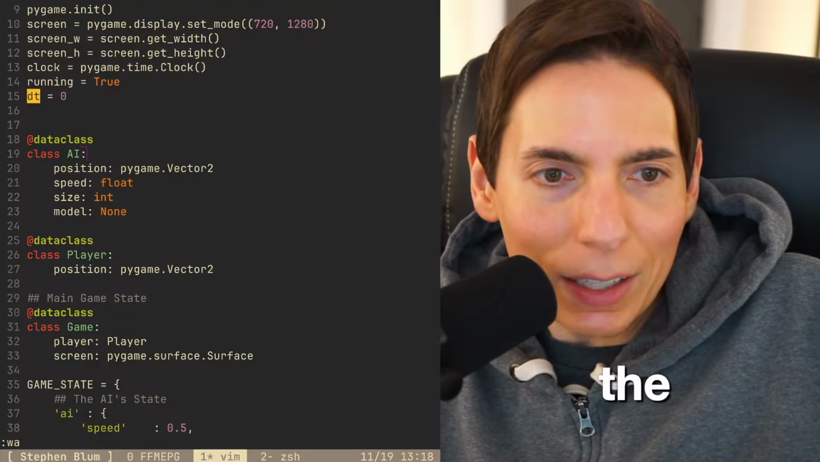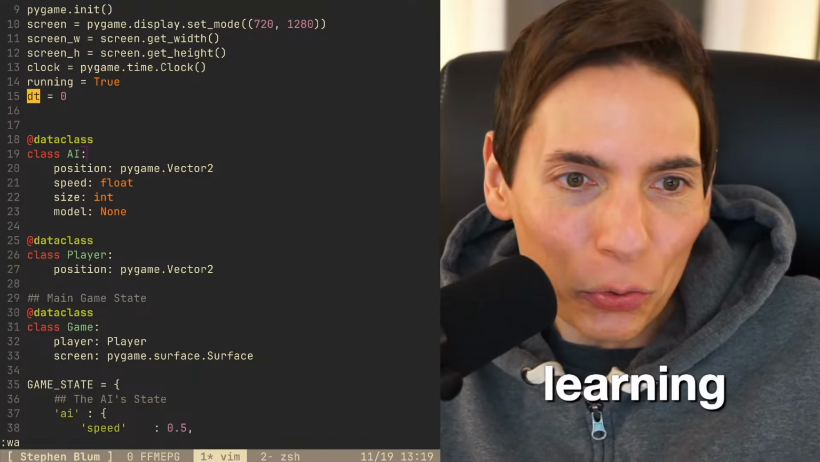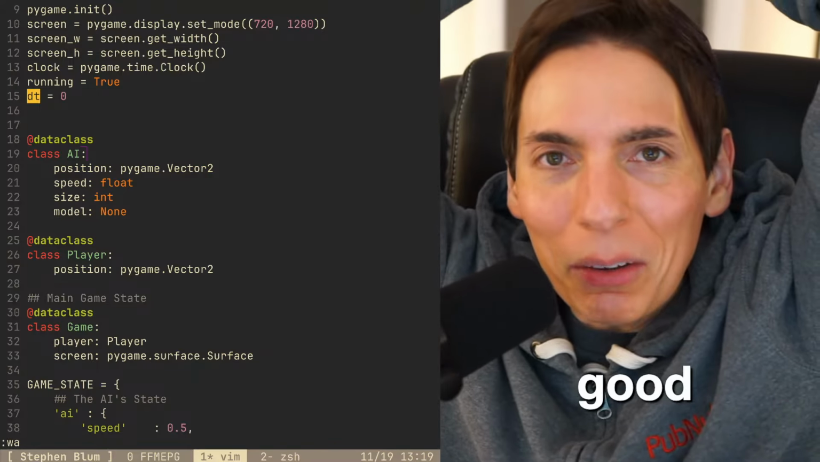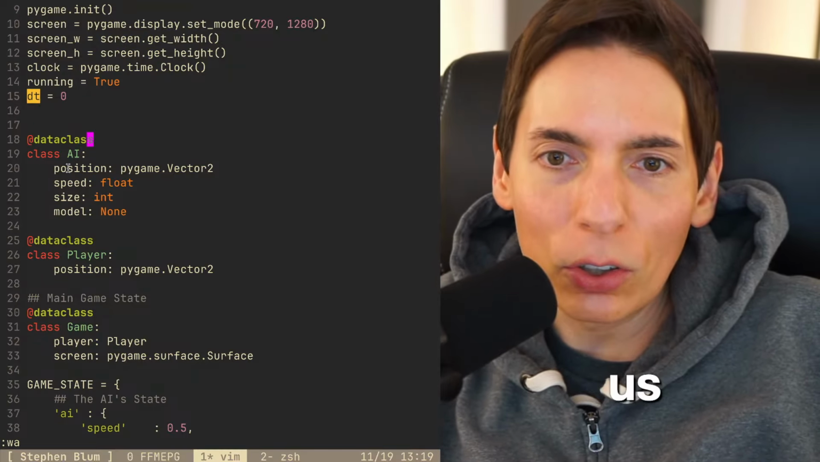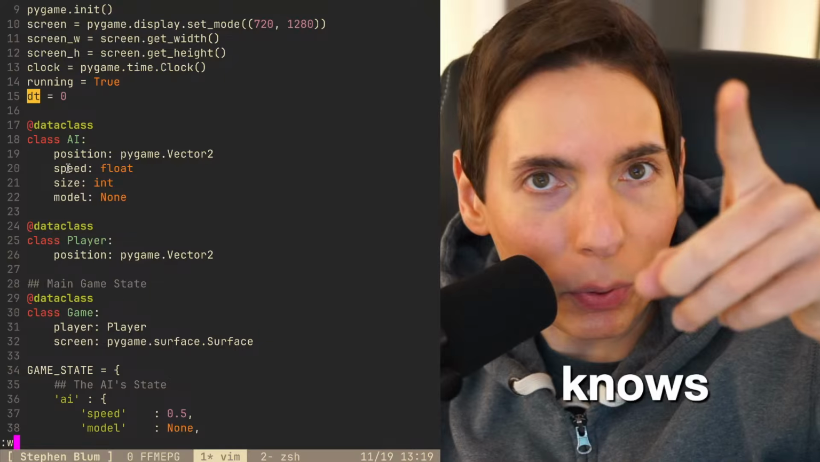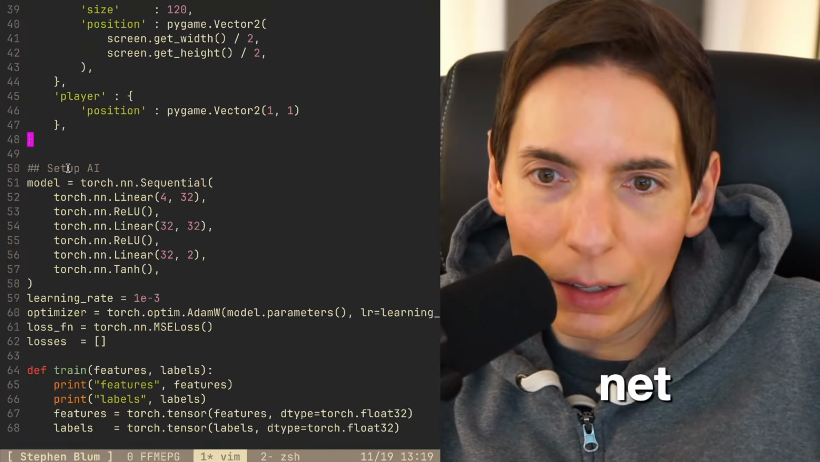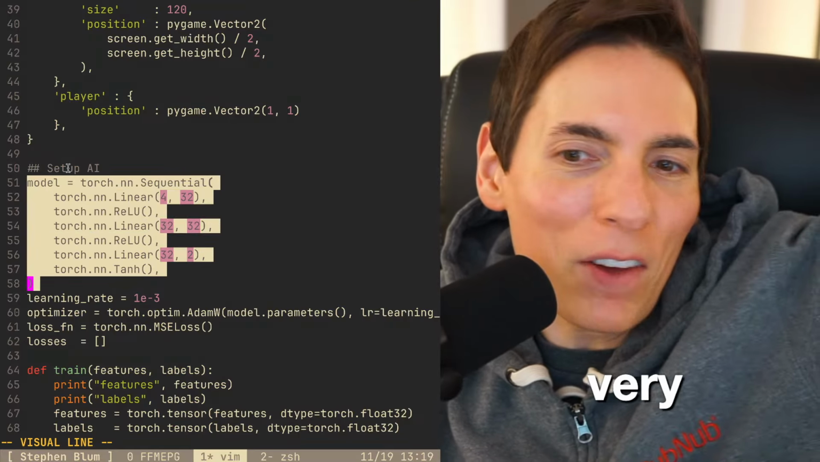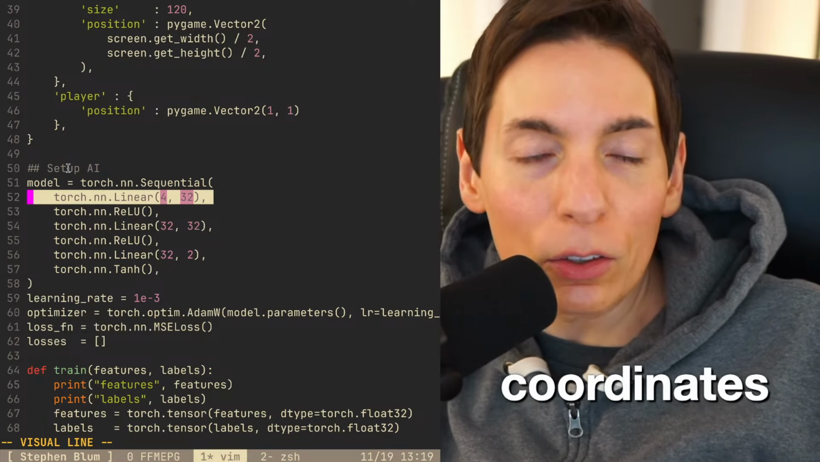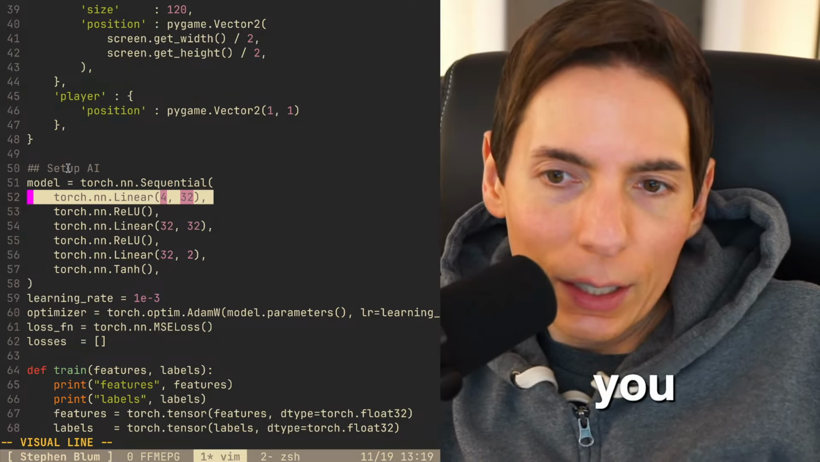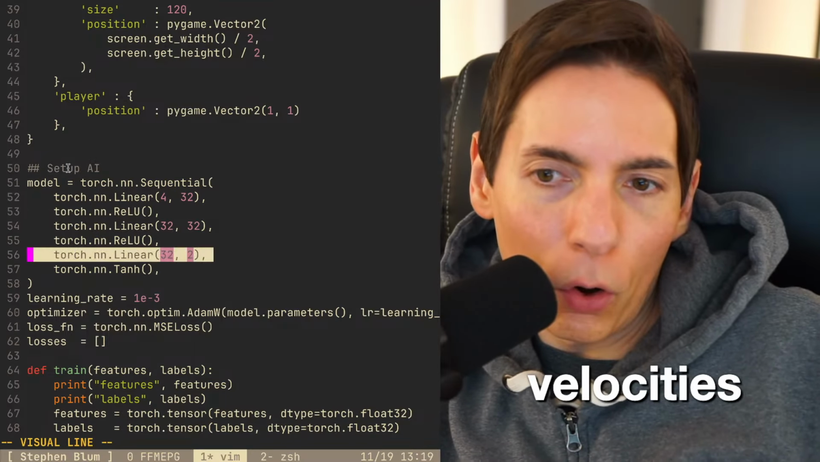Where did you get the training data? It's all training in real time. It's reinforcement learning. Travis Well Tech, good to see you. Welcome on in. The data is all based on your user actions. So the AI knows your position. It knows its own position, and then it uses a neural net. Right here, here's our model. Very simple, very clean. Neural net model. Your input will be the XY coordinates for itself and you, and then it will have the output of velocities or directions, essentially.